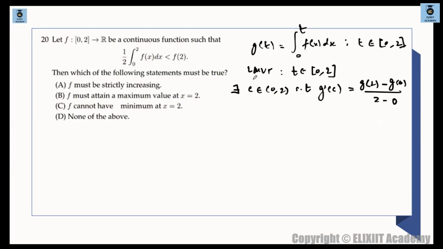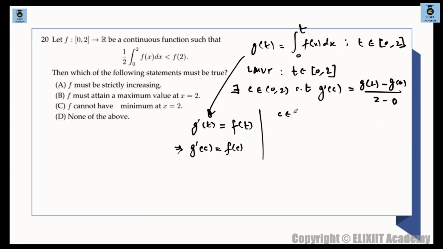ठीक है, so c belongs to 0 to 2, we are getting this relation from here. So what is g dash of c from here? Let's see, what is g dash of c? From this relation we can find out g dash of c. So g dash of t will be, you differentiate both the sides. By Leibniz rule, the right hand side will be f of t. So g dash of c will be f of c only. तो यहाँ पे ये जो चीज है, this is f of c only.